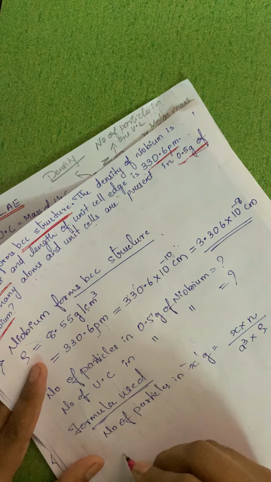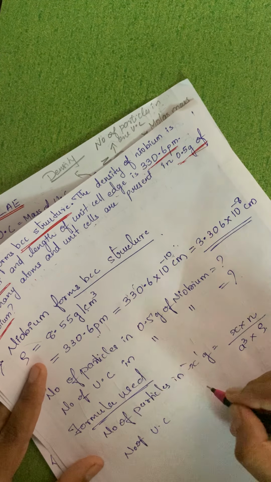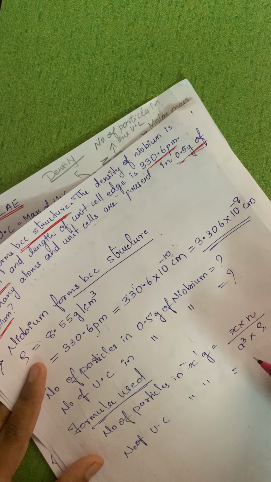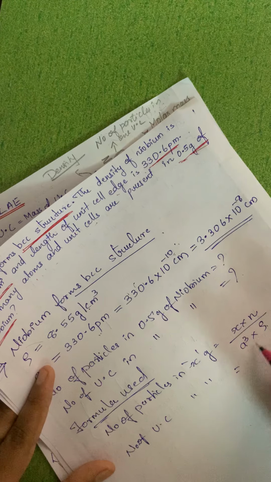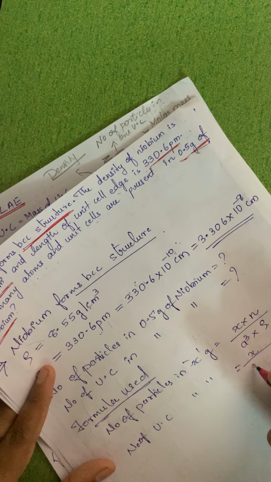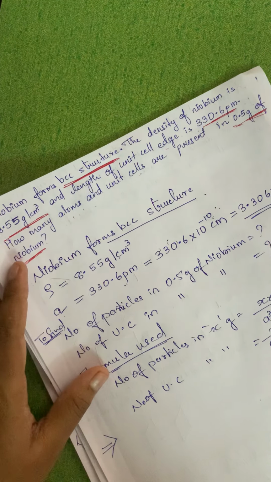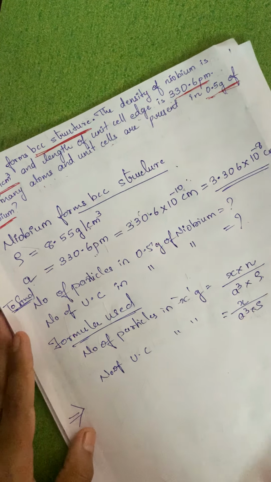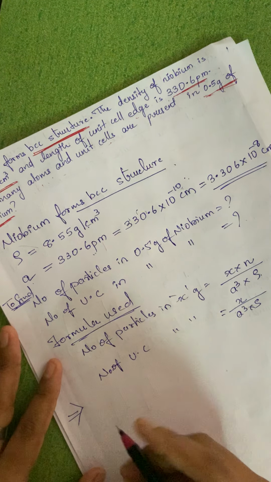And the second formula is number of unit cells in x gram. We will divide by n, so x upon a cube into density. Now directly the solution. Okay, we just have to put the value and write down the answer.